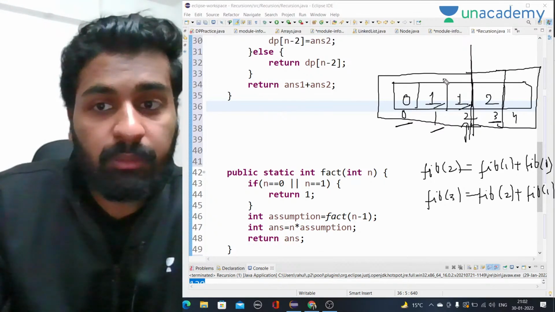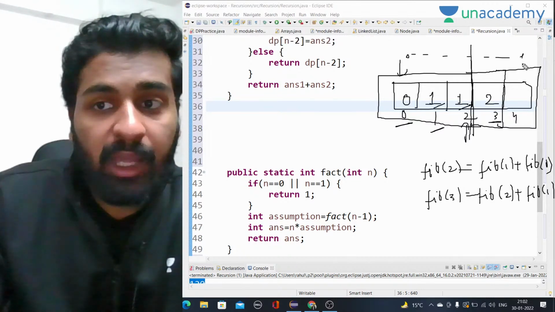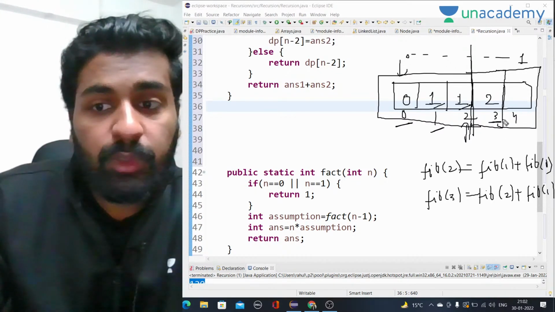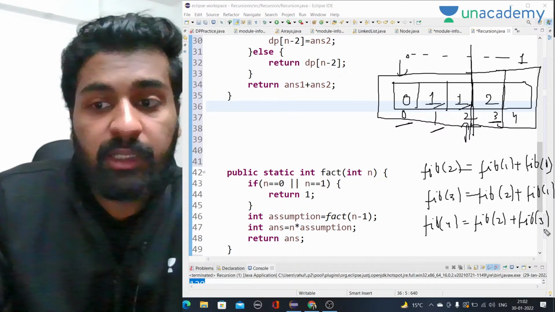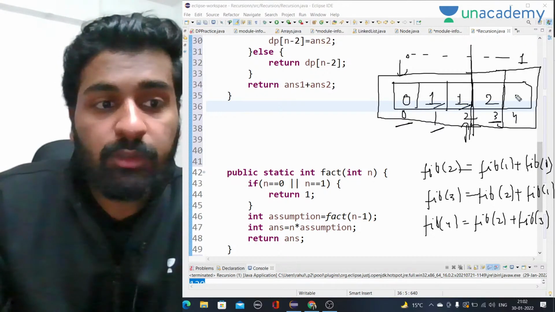Now the biggest problem we have to solve now. We are starting from a very small problem and going towards our main problem that we have to solve. Now for the fourth index, it is the same thing. For fib of 4, we need fib of 2 and fib of 3, right? So second and third value we need. So 2 plus 1 is equal to 3, right? So I will get 3 here.